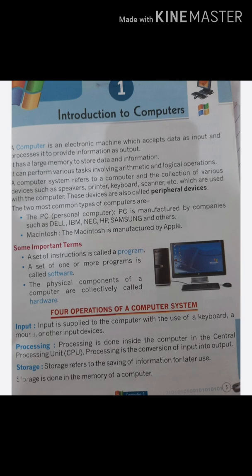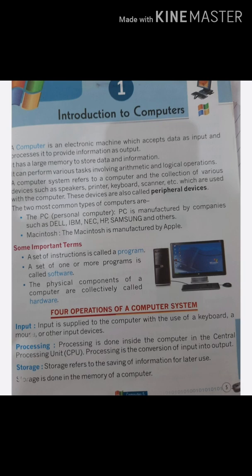Measuring of memory. How do we measure memory in a computer? Since in a computer all signals are in electrical form, they can be either on or off. 1 represents on and 0 represents off. It is clear that a computer understands the language of 0 and 1s only. Any input provided to a computer is first translated into 0 and 1s format and then processed or stored. These 0 and 1s are called binary digits.